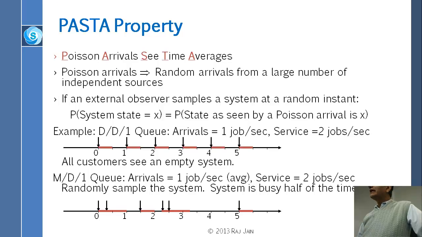Right? On the other hand, if you had Poisson observation, meaning you randomly come and just check it, then sometimes you will see it busy, sometimes you will see it empty, and then you will see the exact time average of the process. Now the important property, the PASTA property, is that if you had some other distribution of your sampling, you will not get this property. Only Poisson sampling gets you this property. Obviously, deterministic sampling doesn't give you that.